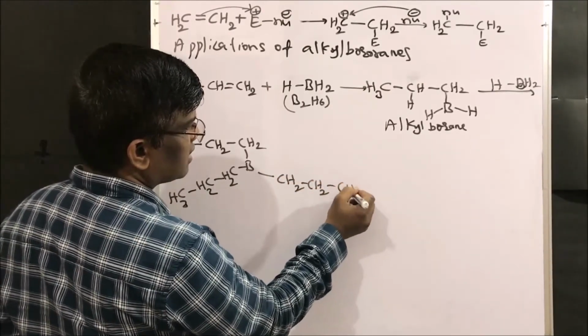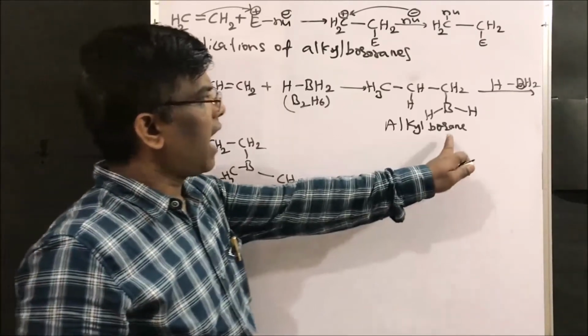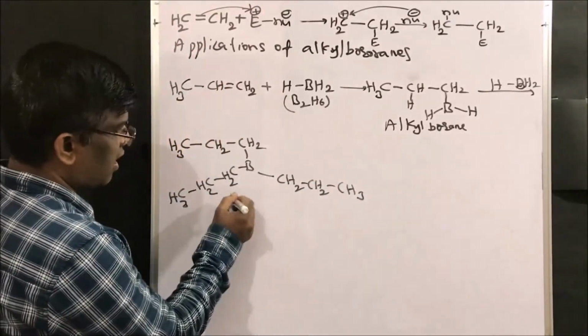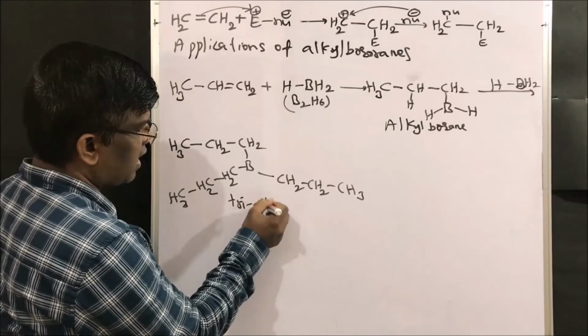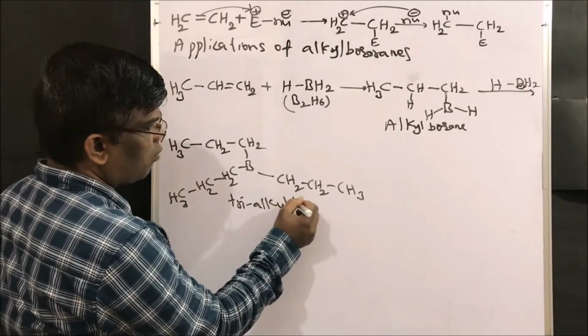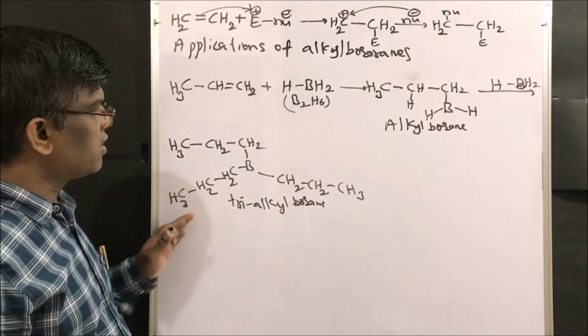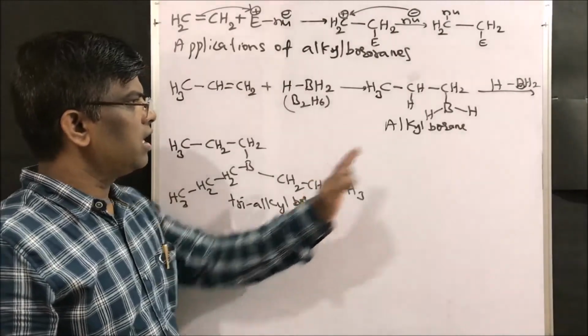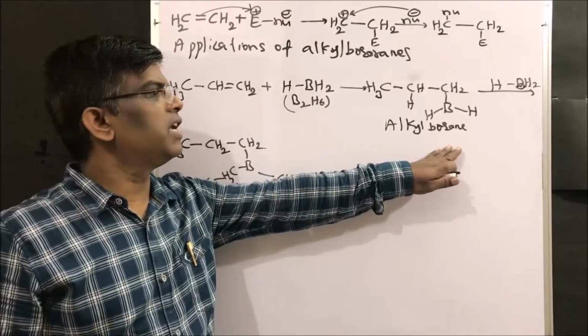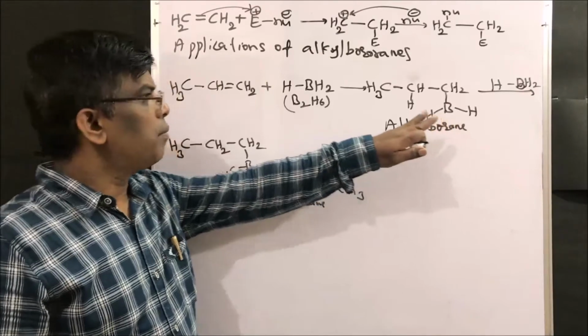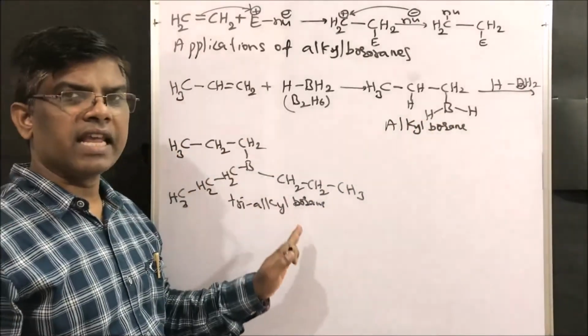You may get alkyl borane or trialkyl borane. This is the advanced way of writing it. In some textbooks it is given as alkyl borane, but both will be formed in the reaction.